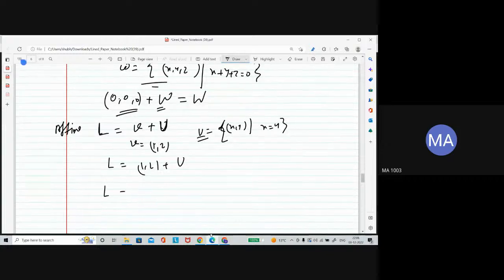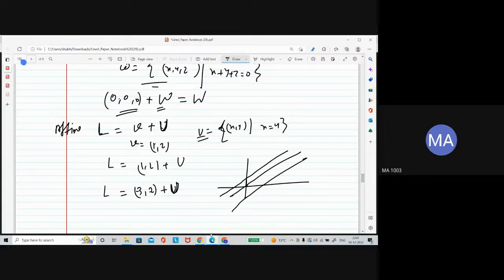Now if I change this point V, let's say V equal to (3, 2), then V plus U is another affine subspace corresponding to the same U. In the pictorial form, U is a line which passes through the origin making an angle of 45 degrees. The affine subspace (1, 2) plus U is a line parallel to this one, not passing through the origin.